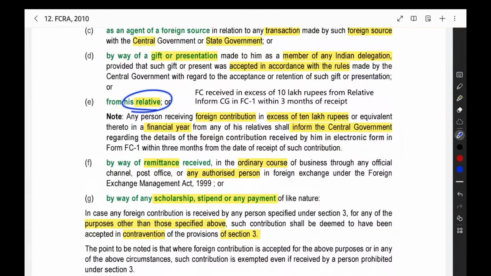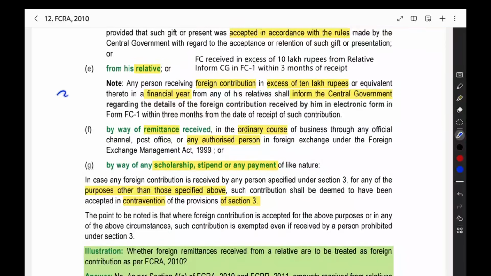Then you are getting from a relative. From your relative outside India, you are getting some amount. The relative is outside India, he is sending to you, a person resident in India. Then no problem. From the relative only you are getting the amount. And when you are getting from a relative, there is no need to receive permission and all.